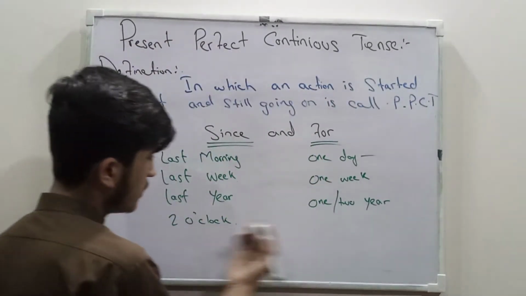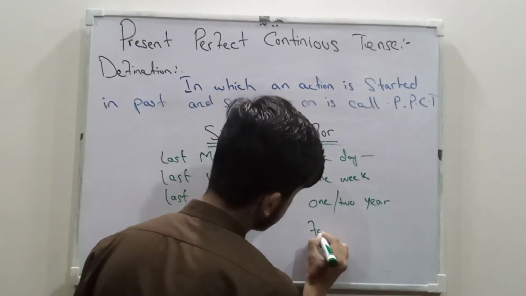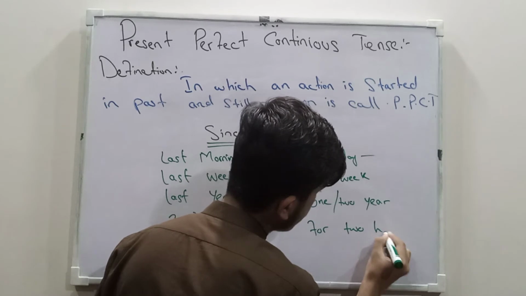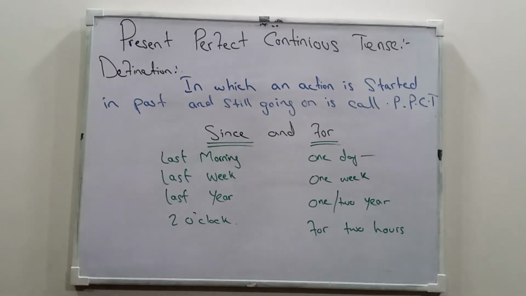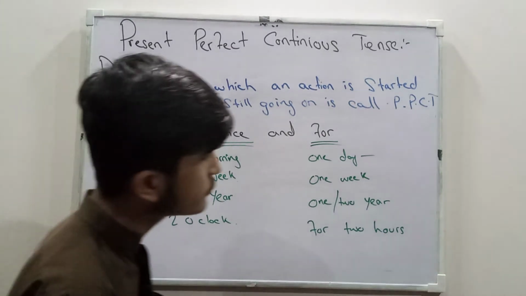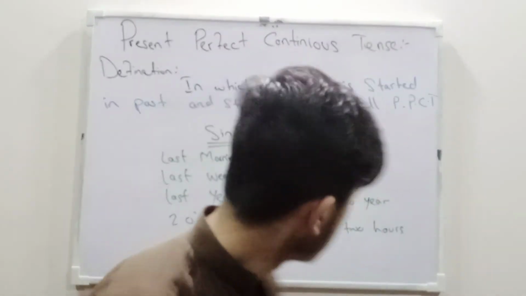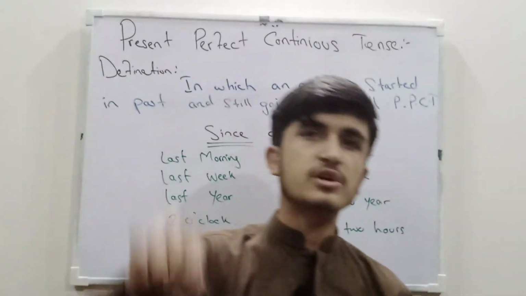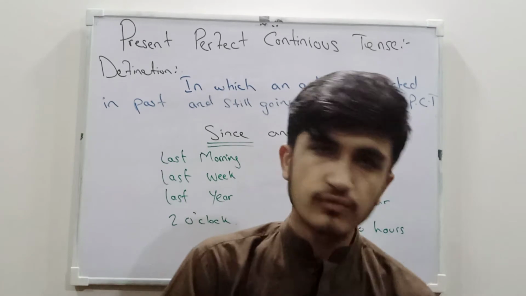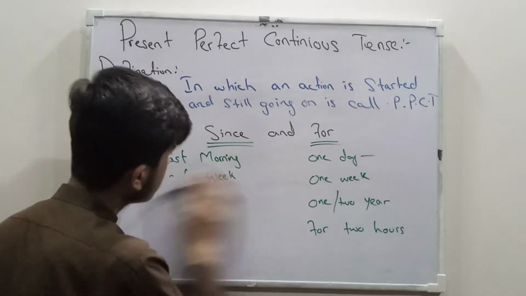And for 2 o'clock we can say for 2 hours. In 1 hour 60 minutes are there, and we are not sure from when the action was started, in which minute, in which second. But with since we use exact time. We know that since 2 o'clock means the action was started at 2 o'clock, and we are sure, so we use since. So this was a short introduction of since and for.